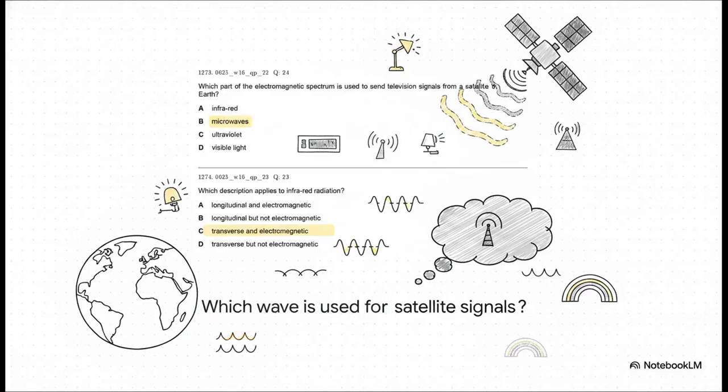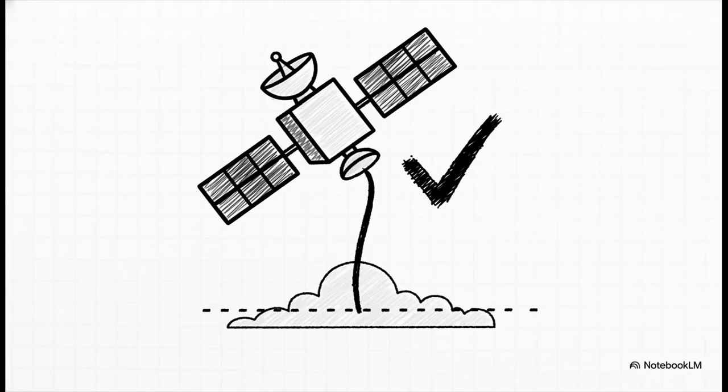Let's tackle a classic application scenario. Which part of the spectrum sends television signals from a satellite to Earth? Think back to our communication deep dive. Microwaves are uniquely perfectly suited for this because they pass straight through the Earth's atmosphere without bouncing off the ionosphere like radio waves do. So the definitive answer is B, microwaves. You're going to see this exact concept tested time and time again for sure.